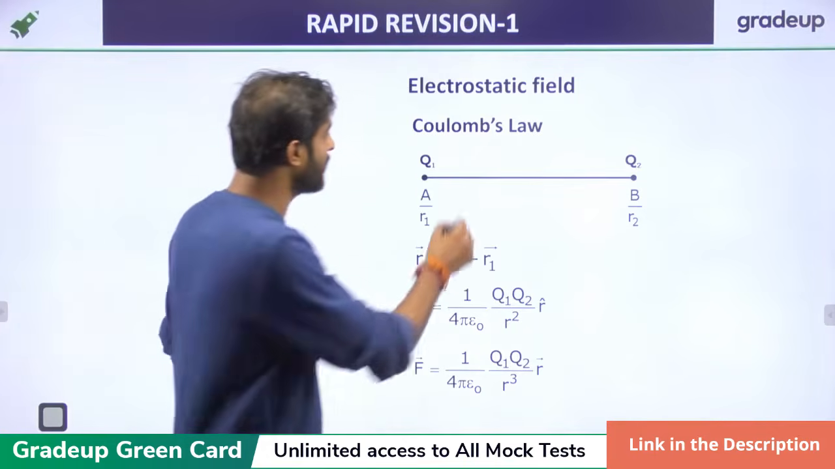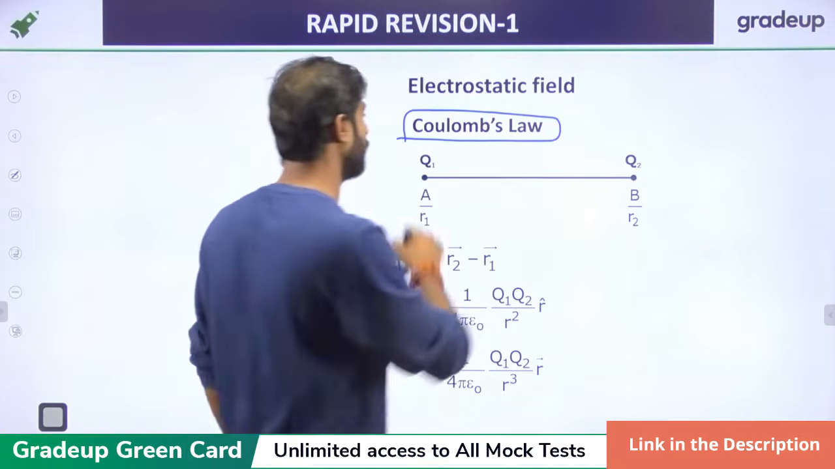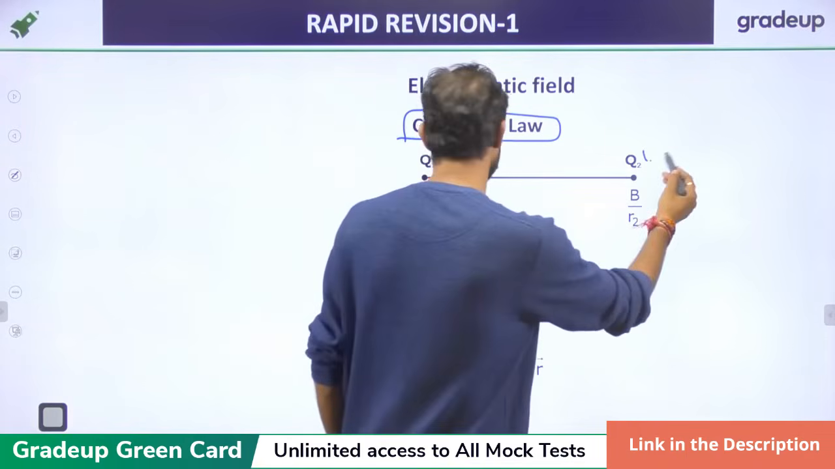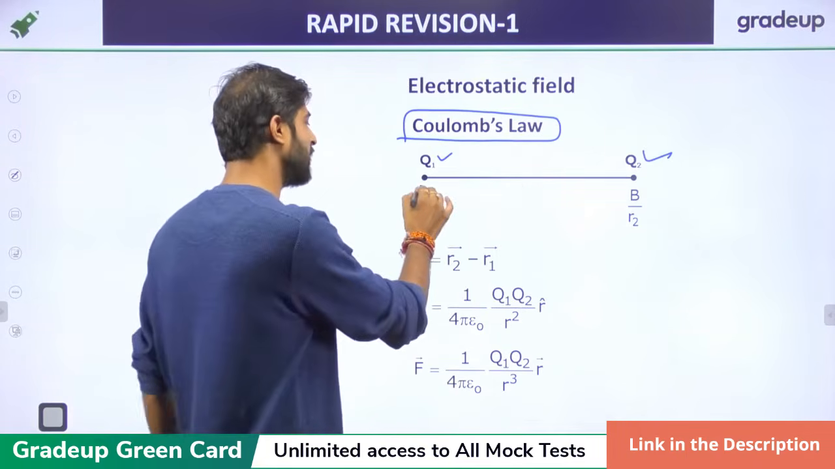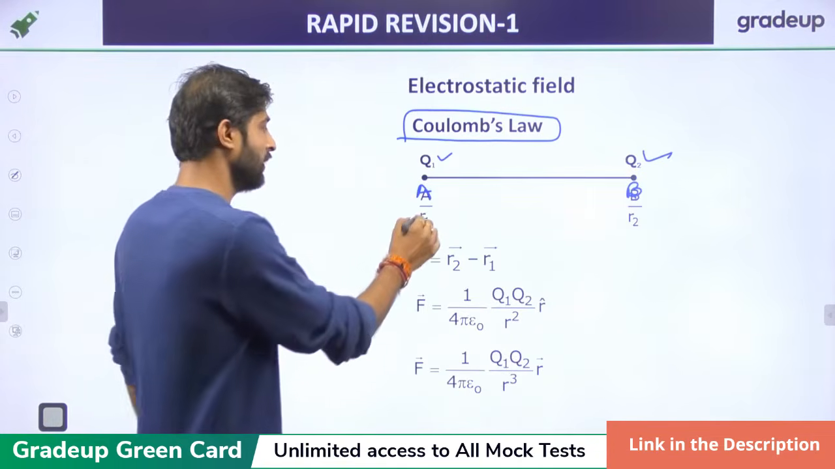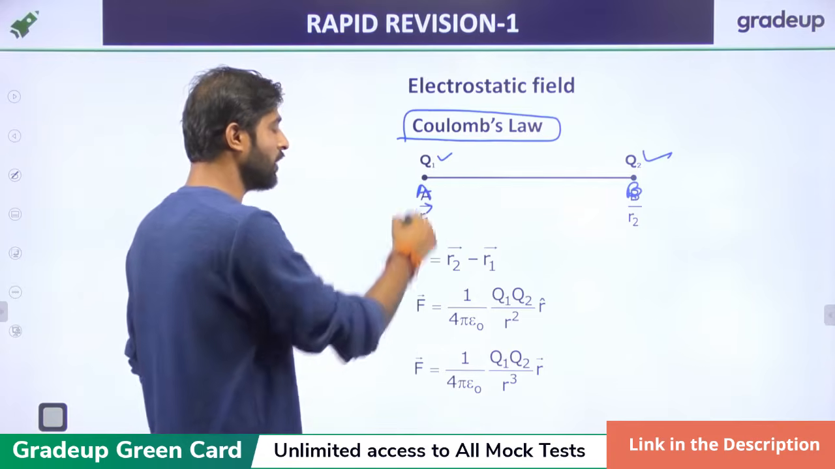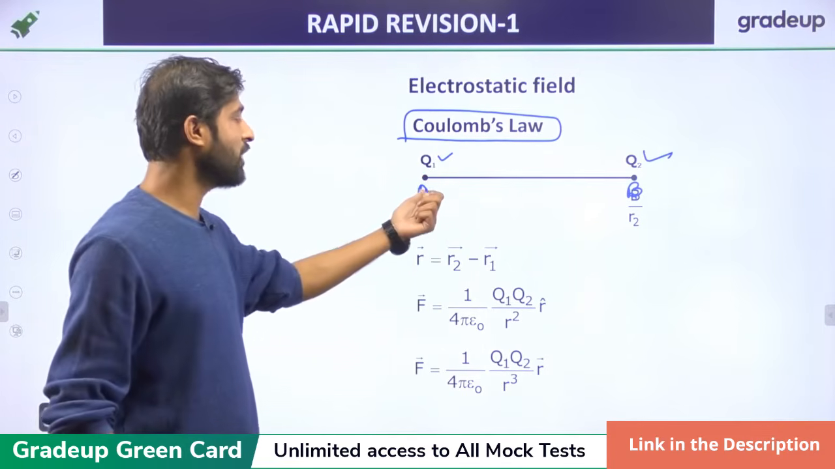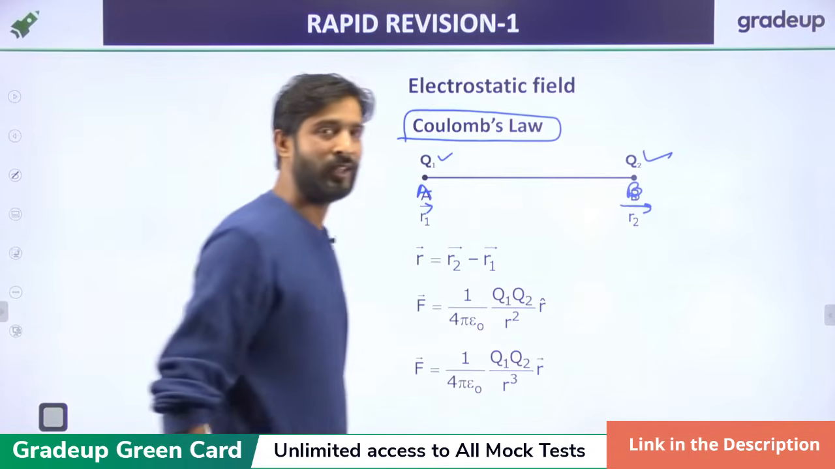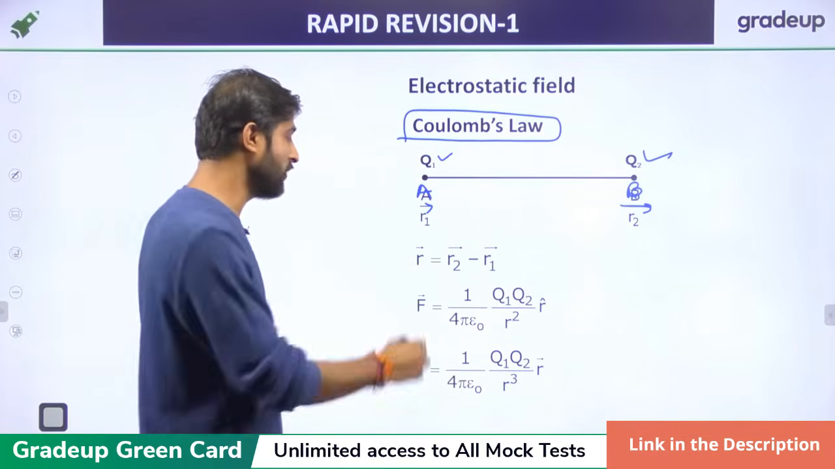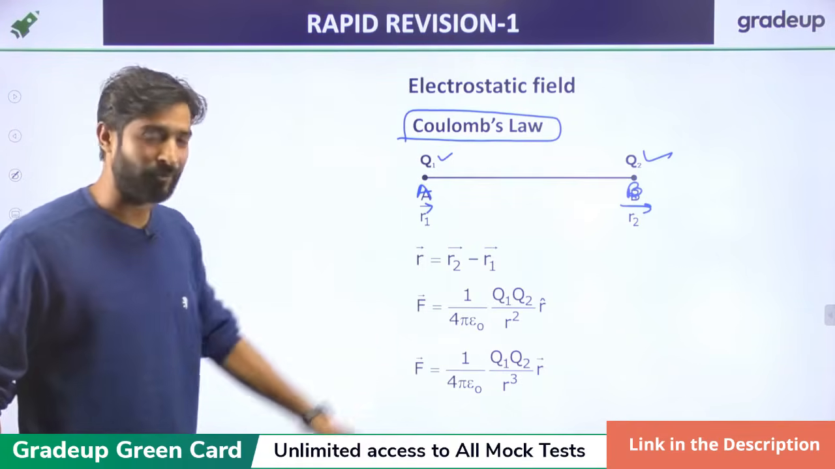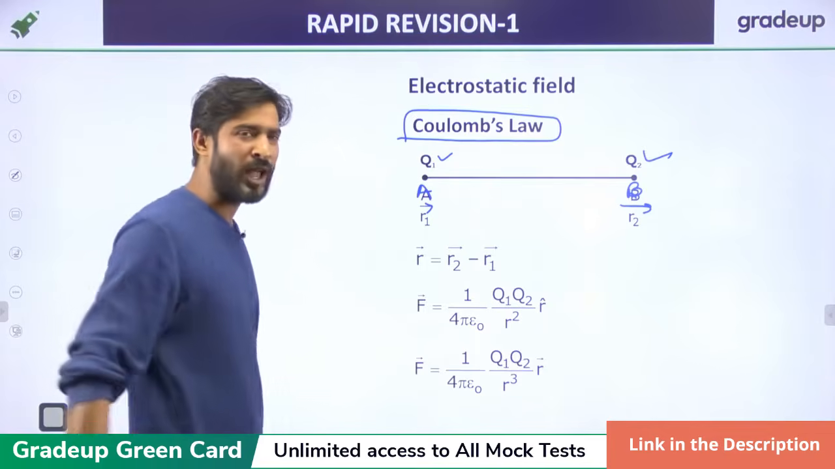Now the electrostatic field, that is Coulomb's law, is also very, very important. Coulomb's law: if there are two charges, Q1 and Q2, Q1 is placed at A and Q2 is placed at B, there is the coordinate system, and the position vector of A is R1 and the position vector of B is R2. Then the difference between the vectors is R, which is just R2 minus R1.